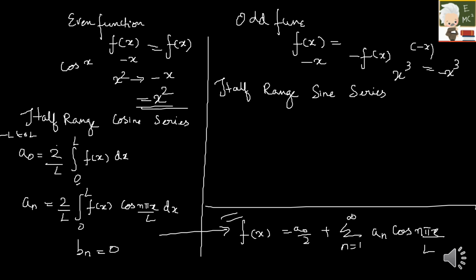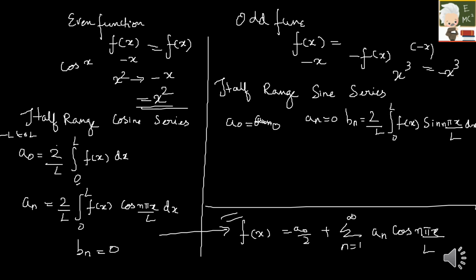For the half range sine series, your a naught is equal to 0 and your an is equal to 0. You have only your bn term, which is given by 2 by L integral 0 to L of f of x sin n pi x by L into dx.